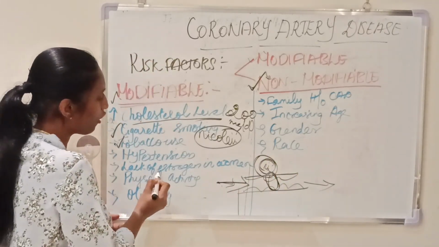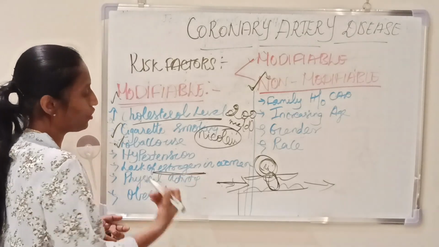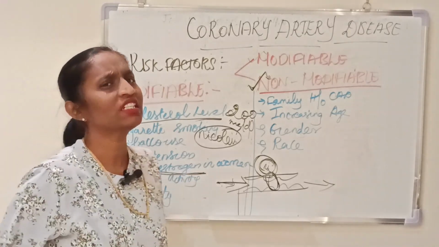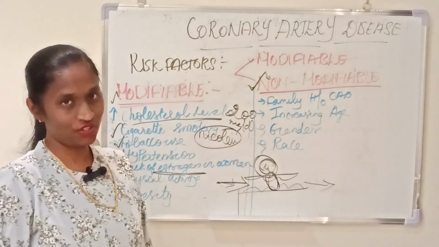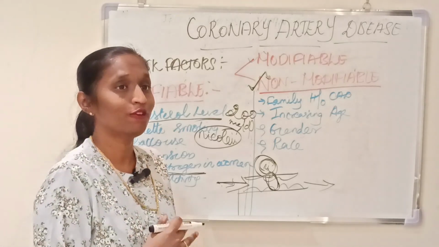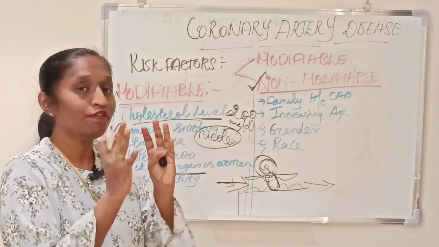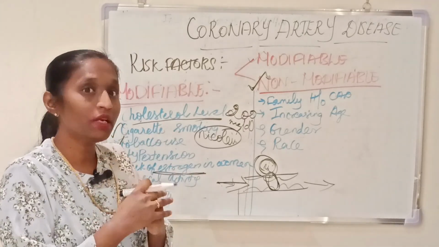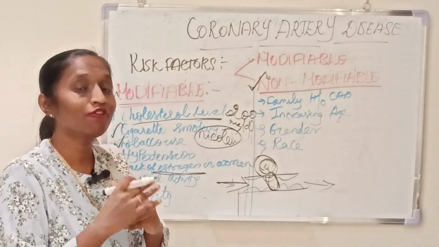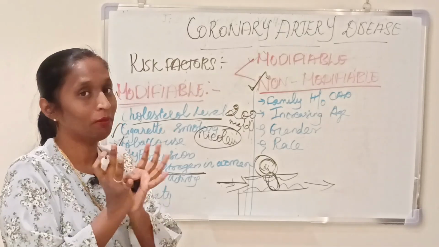The next is a lack of estrogen. Why does lack of estrogen come here? Estrogen has the function to modulate the inflammatory process, improve the blood supply and prevent the formation of plaque in a woman. Understand?